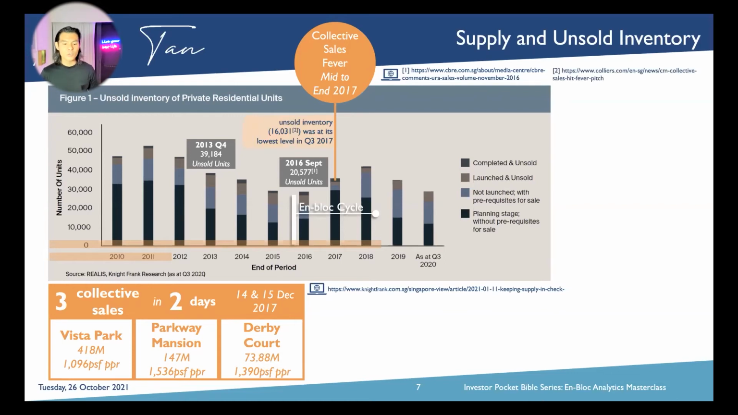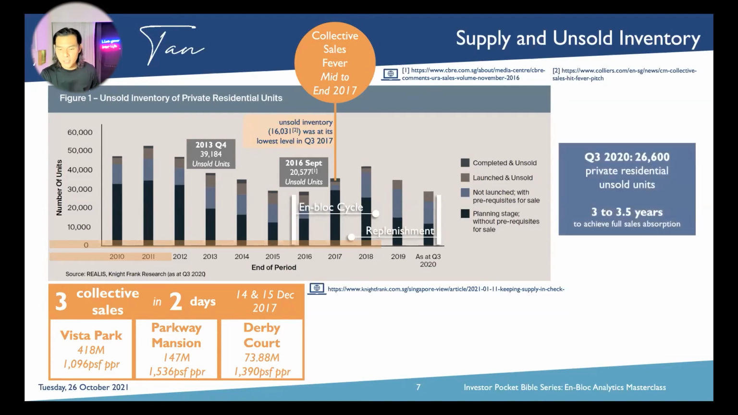So again, unsold inventory was at an all-time low of 16,000 only as of third quarter 2017, and that's what triggered these three so-called en-bloc collective sales. And most importantly, the replenishment that pushed out the market again was due to this en-bloc movement. What we want to know is that as of Q3 2020, we actually have 26,600 inventory left unsold. And the market projects that it takes about 3 to 3.5 years to fully absorb this amount of inventory.